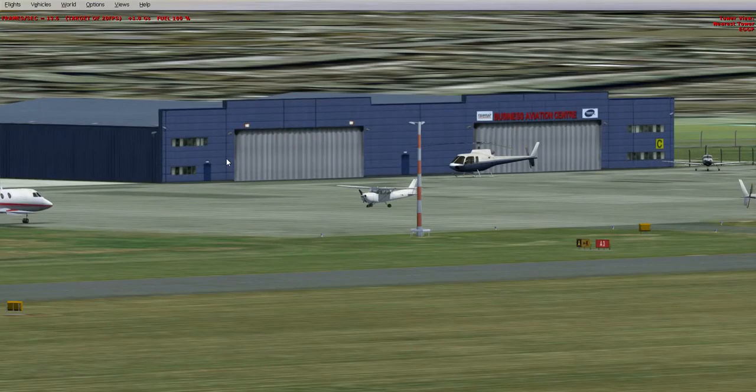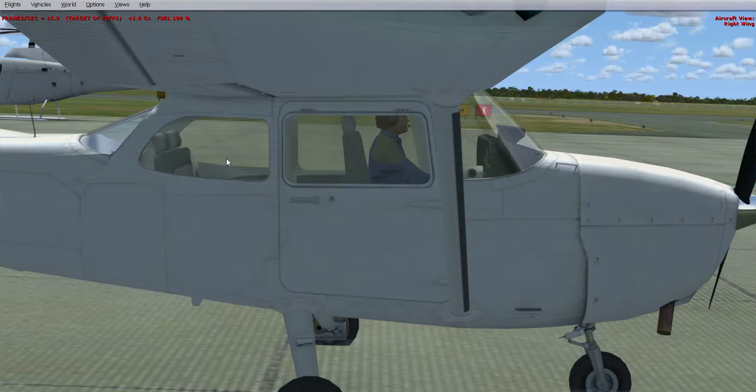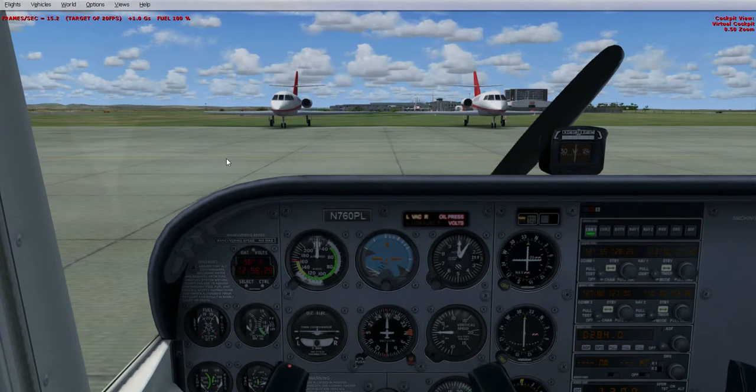In terms of hardware, I have the SATEC flight yoke, SATEC throttle quadrant and the SATEC rudder pedals. These will help me to fly today.